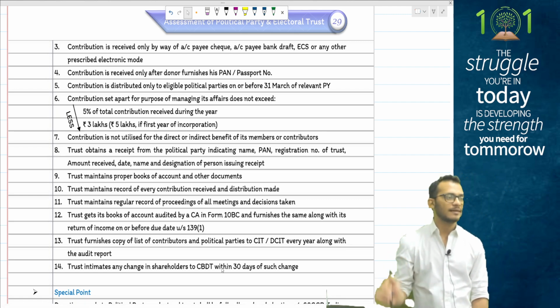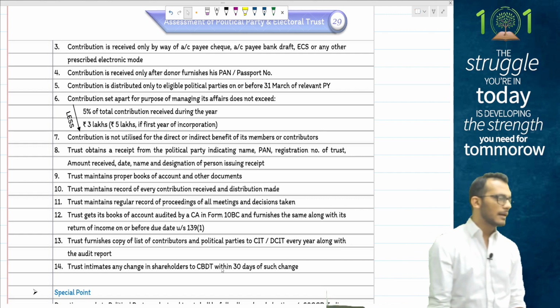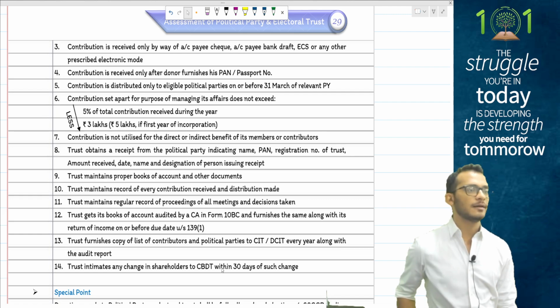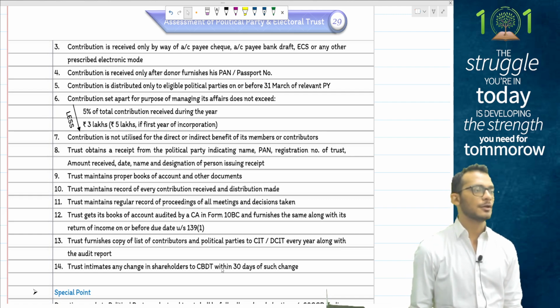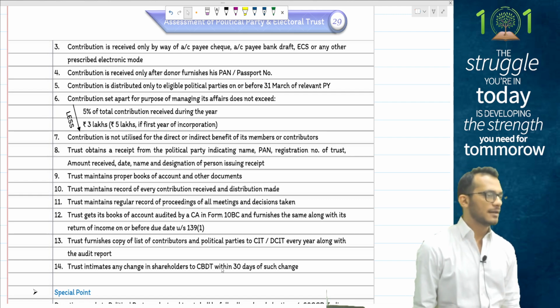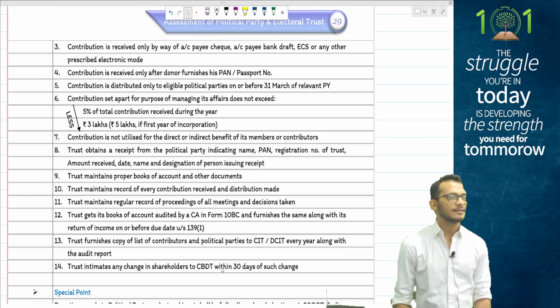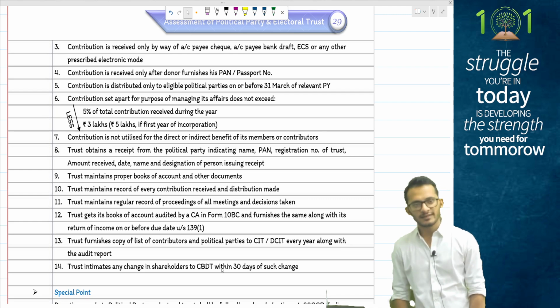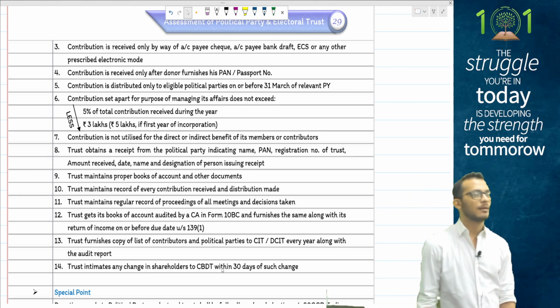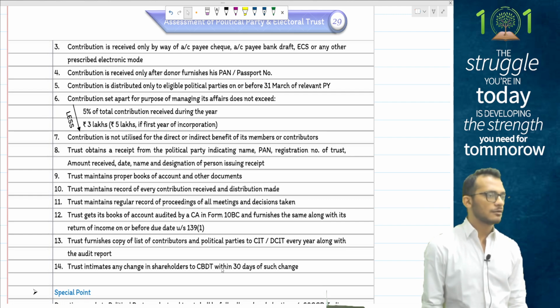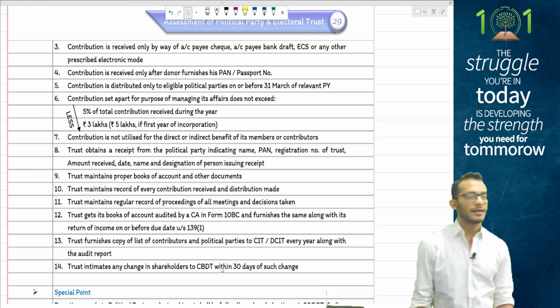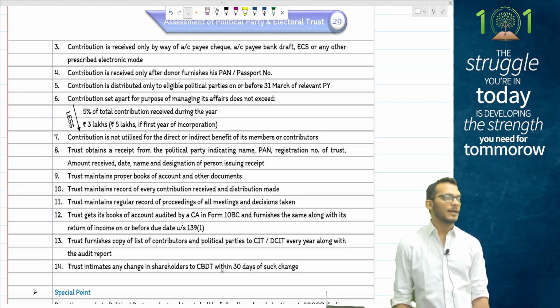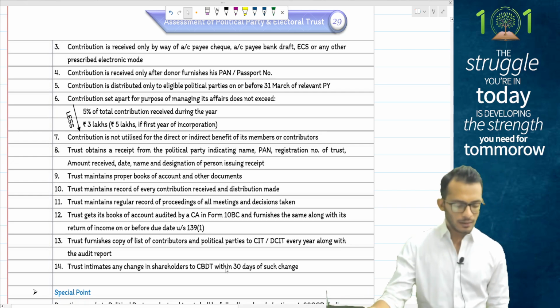Electoral trust is exempted from tax, provided they distribute 95% of the donations they receive plus any surplus of the past years. This money should be distributed to political parties. Yes, and whatever money is distributed to political parties automatically becomes exempt, provided they maintain books. They get money by permissible modes, not more than 2,000 rupees in cash. Details of all contributions exceeding 20,000 are recorded, and you get a CA certificate. Maintain your books, get them audited, file your returns. This is what the rules are when it comes to political parties.